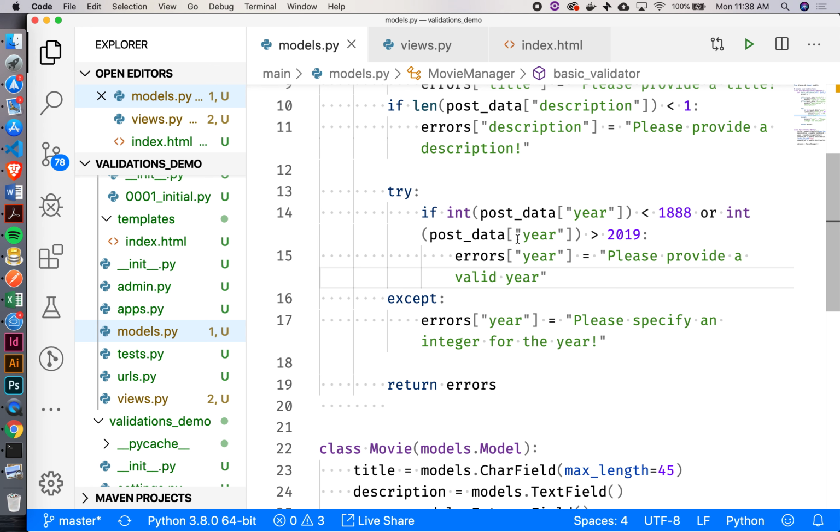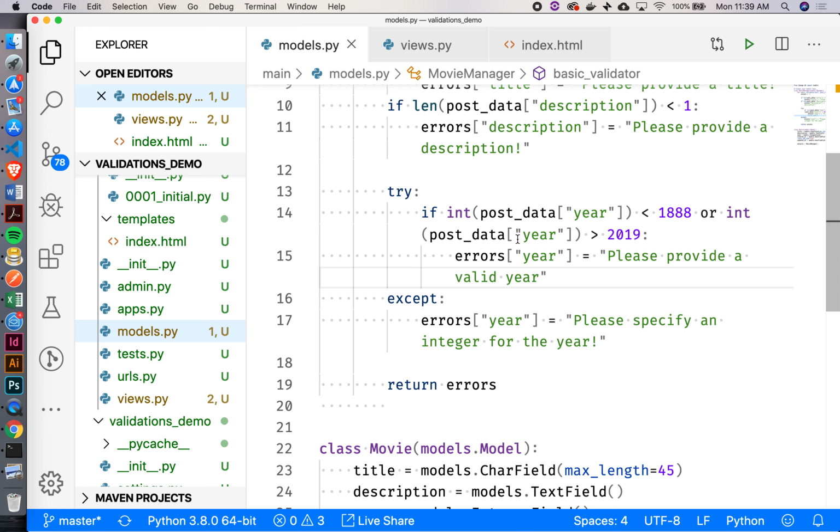Okay, so again, just to re-go over what's happening here inside this try and except: if my code breaks anywhere inside that try block, I end up right here in the except block, okay? And then it keeps running. Versus if our code breaks normally, it just stops at that point and I never get to anything past there, okay? So this is a way for us to potentially handle some errors if we know that we might get one. So I'm going to try and say if this int is less than 1888, so it was before the first movie, or it's past 2019, which is the current year, then let's just make an error for that, right?